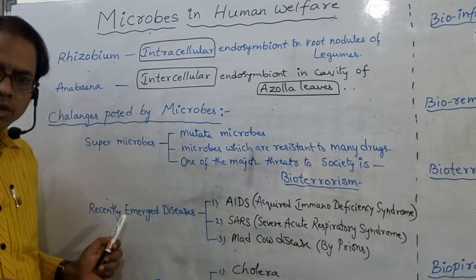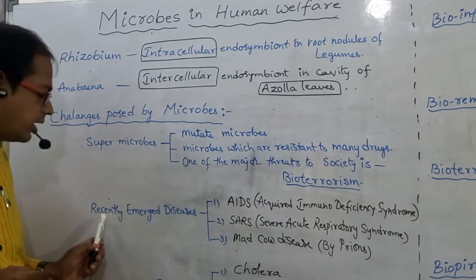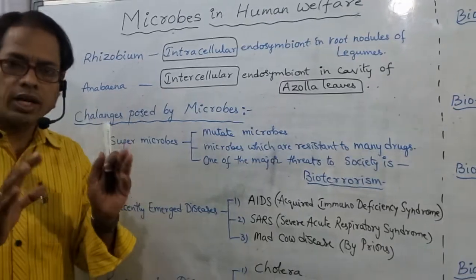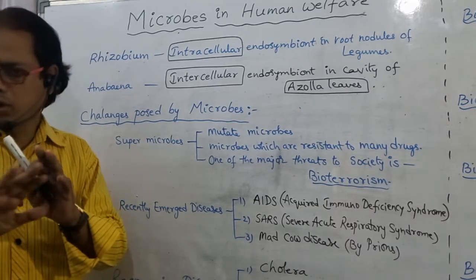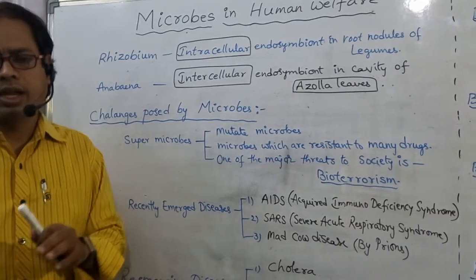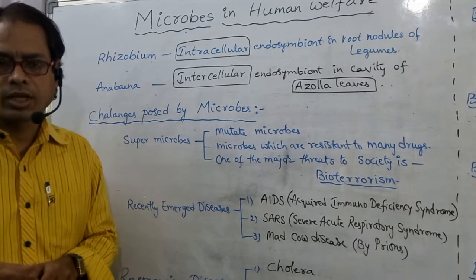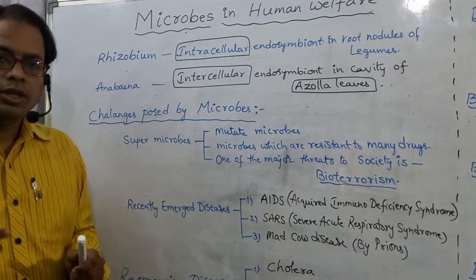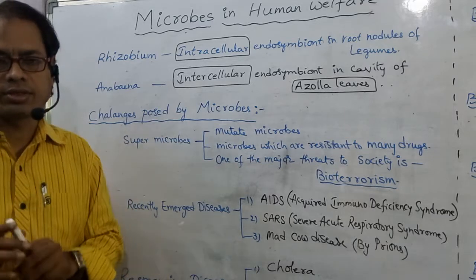I want to discuss a few points, that is, recently emerged diseases.